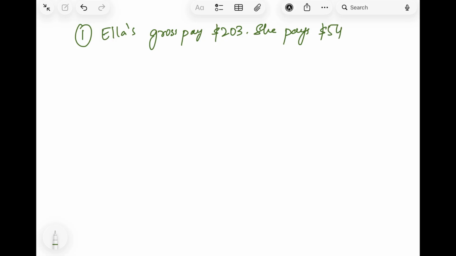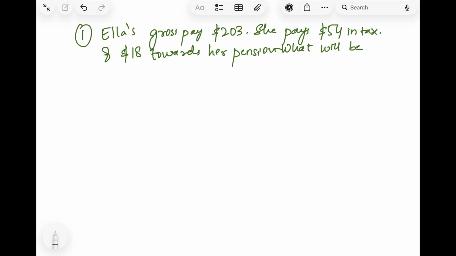So I'll consider Ella. Her gross pay is $203 and she's paying some amount in tax. If I say $54 in tax, she's paying, and also she's paying $18 towards her pension. So now what will her net pay be? What will be her net pay?